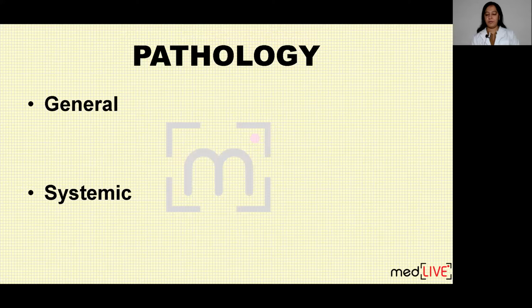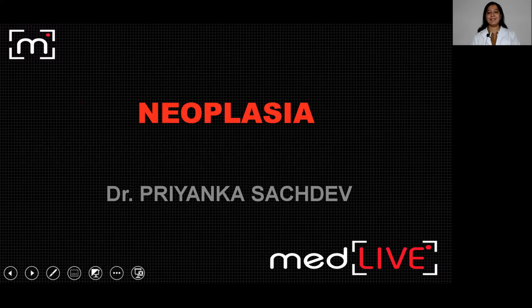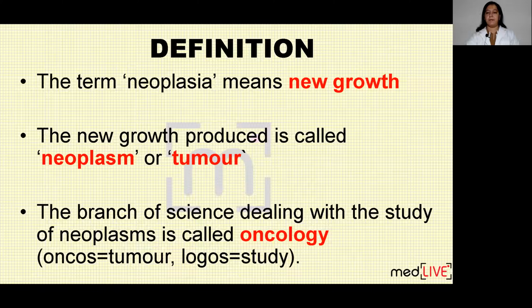So here we go. I'm taking a topic from general pathology, that is neoplasia. In this I will discuss the molecular mechanism of neoplasia and all about the RAS gene. So what is neoplasia? I will start with the basics. Neoplasia means a new growth. The new growth which is produced is known as neoplasm or tumor.